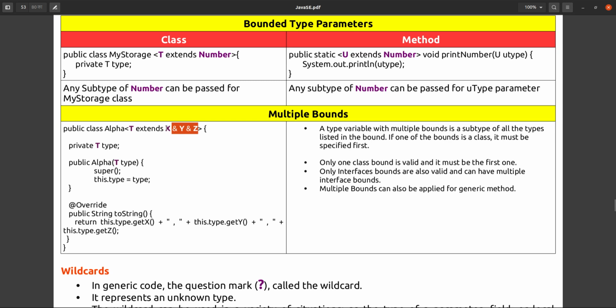Only one class is allowed, but multiple classes you cannot give, because multiple inheritance using classes is not possible.